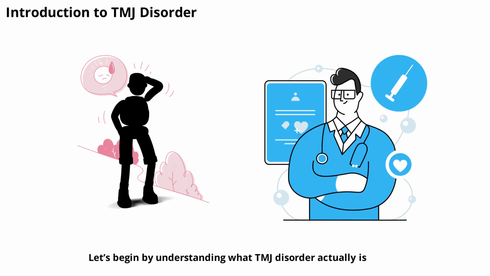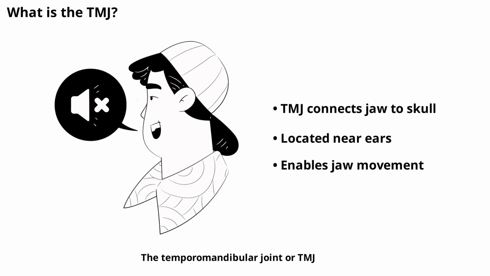Let's begin by understanding what TMJ disorder actually is. The temporomandibular joint, or TMJ, is the hinge that connects your jawbone to your skull. It's located just in front of each ear and allows your jaw to move up and down and side to side, making it possible to talk, chew, and yawn. When this joint or the surrounding muscles become irritated or inflamed, it can lead to TMJ disorder. This disorder can cause a range of symptoms, from mild discomfort to severe pain and restricted jaw movement. Understanding the anatomy of the TMJ is crucial for recognizing how various triggers can impact its function.